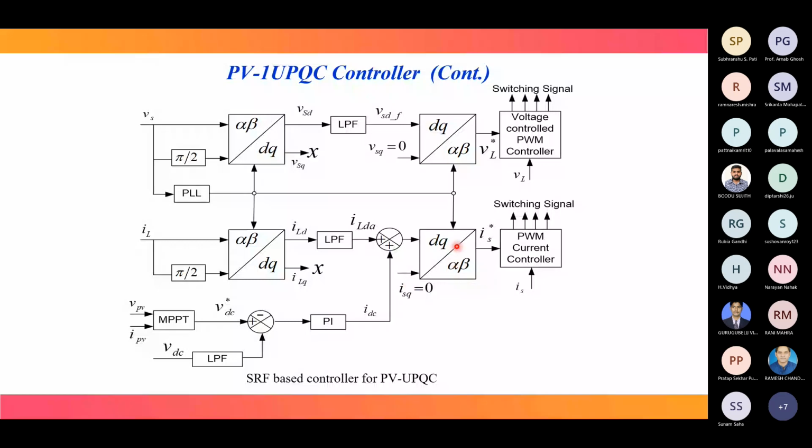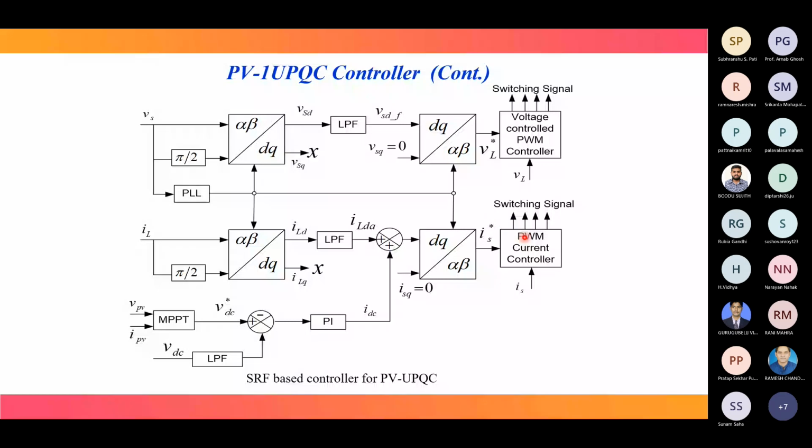So in the alpha beta domain we will get IS star, which is the reference source current. This reference source current is compared with the actual source current and passes through a PWM current controller for switching signal generation, which is fed to the shunt converter or shunt inverter.